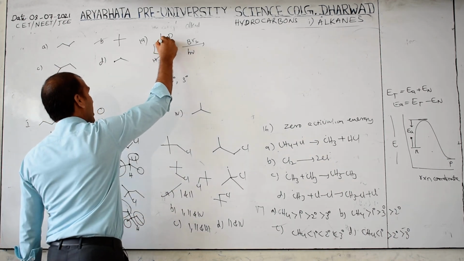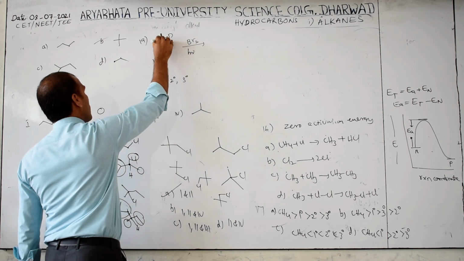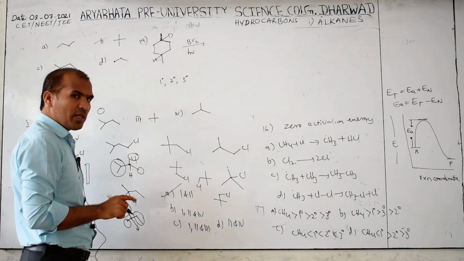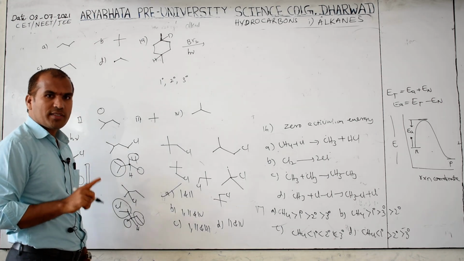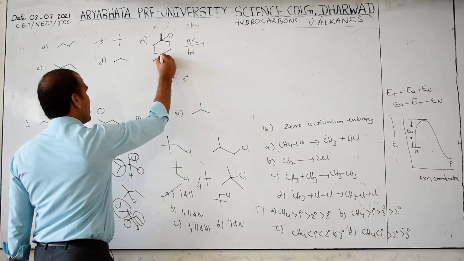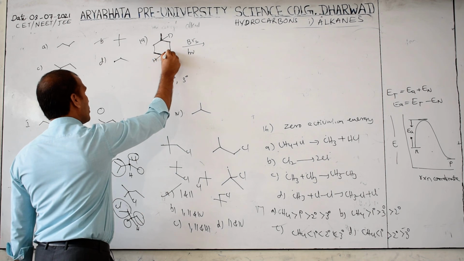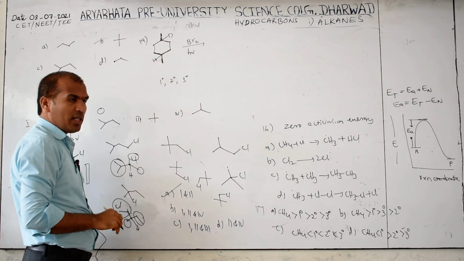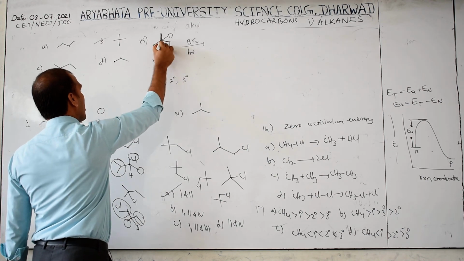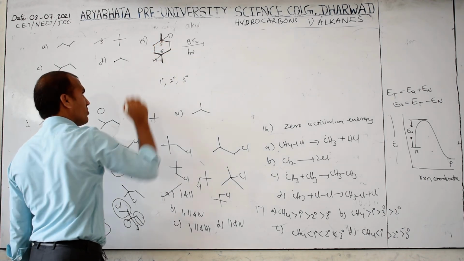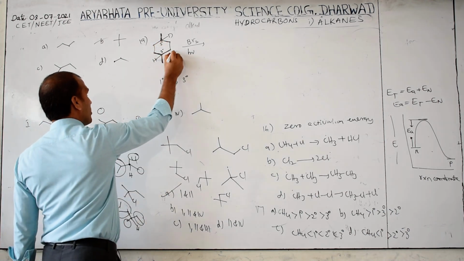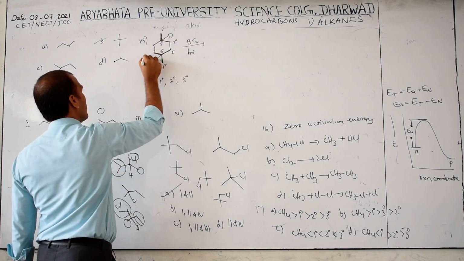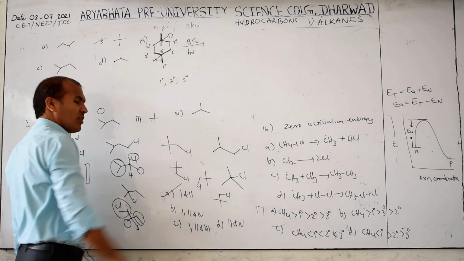This carbon is carbon. Then this carbon is bonded with how many carbons? 3. Then what do you call this? Tertiary. This is also 1, 2, 3. This is also bonded with how many carbons? 3. Then this carbon and this carbon are tertiary carbons. These are which one? Secondary. This is primary, this is primary, this is secondary, this is secondary.